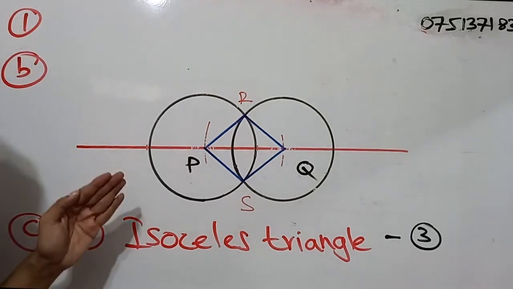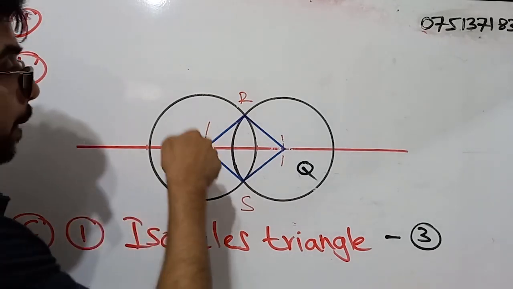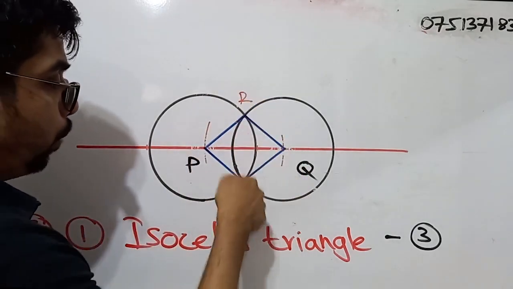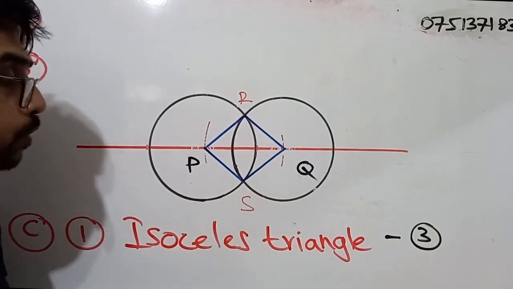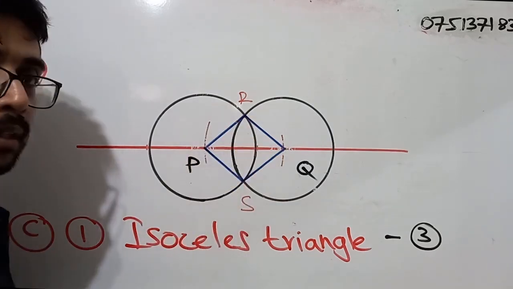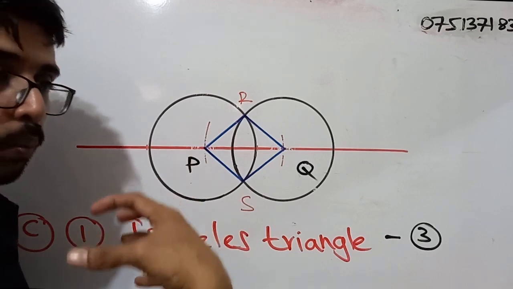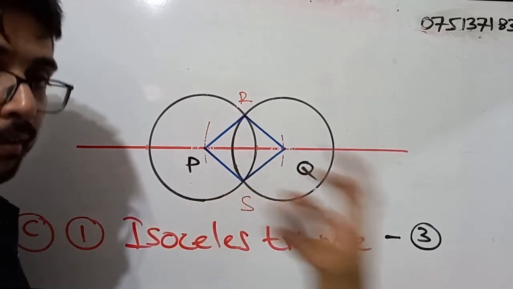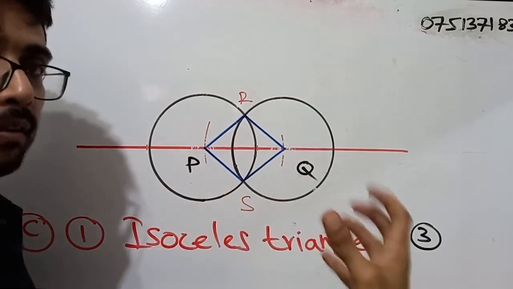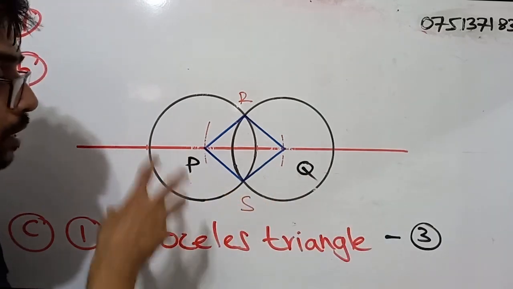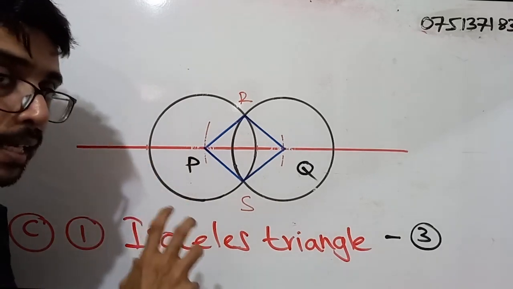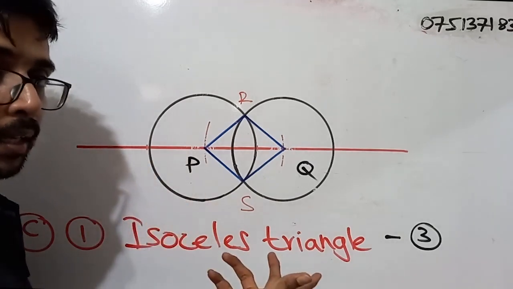So what are the reasons? PR, RQ, QS and PS, all 4 sides are equal in length. What is the name that we give to a quadrilateral where all the sides are equal in length? Square. So square is a regular polygon.